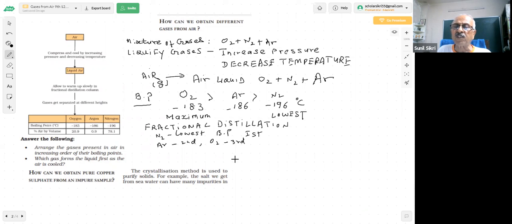Beautiful crystals of copper sulfate will be formed and impurities will be left behind. When crystallization takes place, the impurities do not come into the crystals, and this is a very useful method to purify solids.